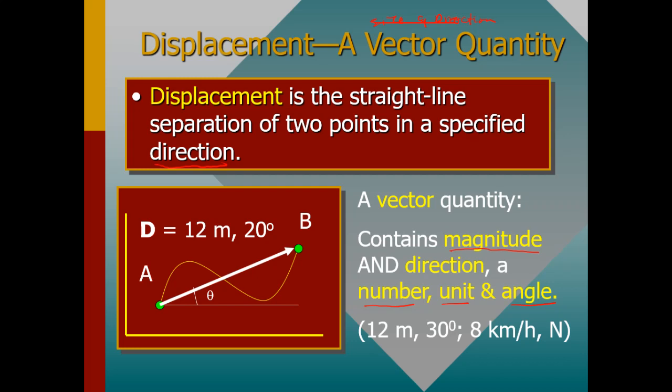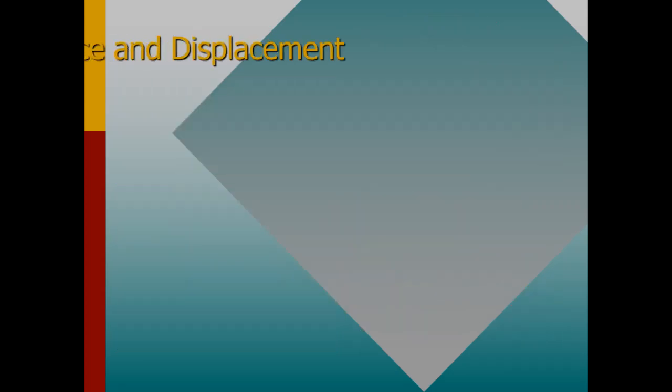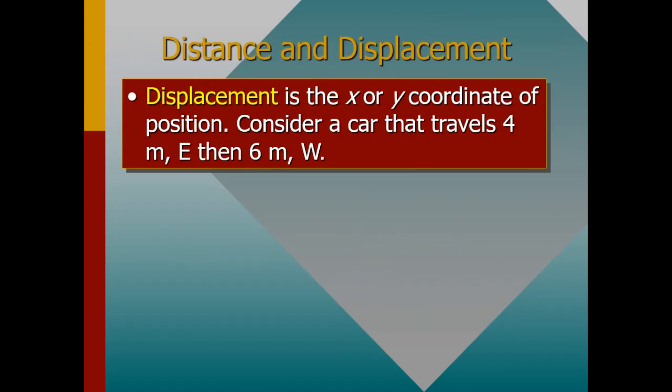Let's move on and stay focused and pay much attention on the same thing, which is distance and displacement. Remember, distance is a scalar quantity, but displacement is a vector quantity.